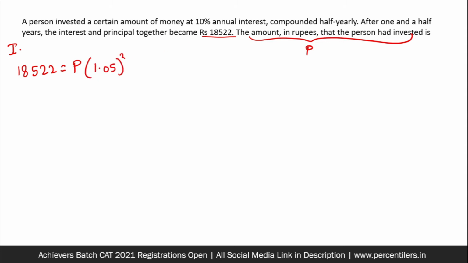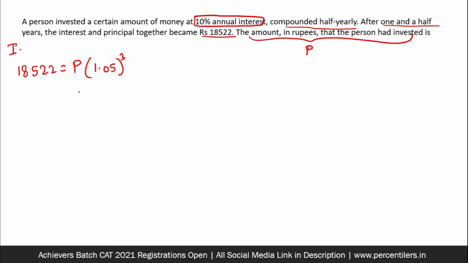1.05 to the power 3. I'll explain this to you. 10% was the annual interest. Okay, so 1 year's interest is 10%. So 6 months interest, half year's interest must be 5%. Okay, because it has been compounded half yearly, and the time is 1.5 years. So compounding must have been done thrice, therefore raised to the power of 3. So the sooner you can solve this, the faster you get the answer.